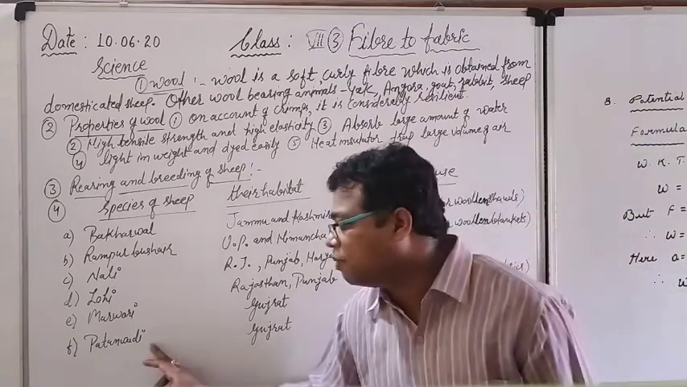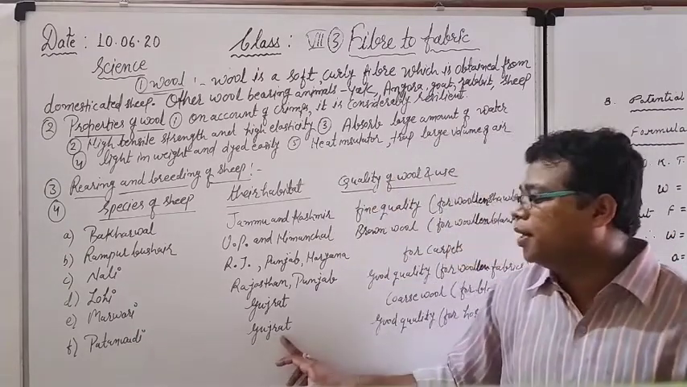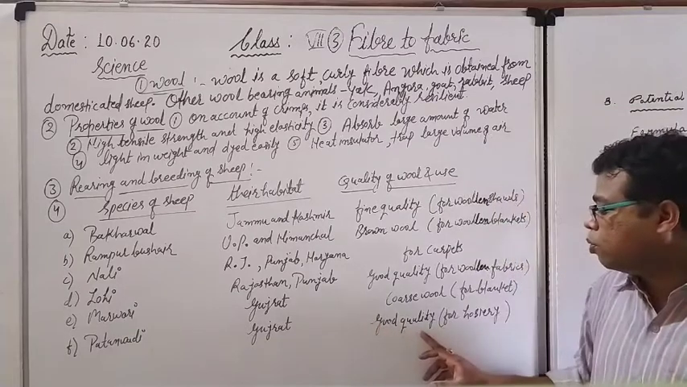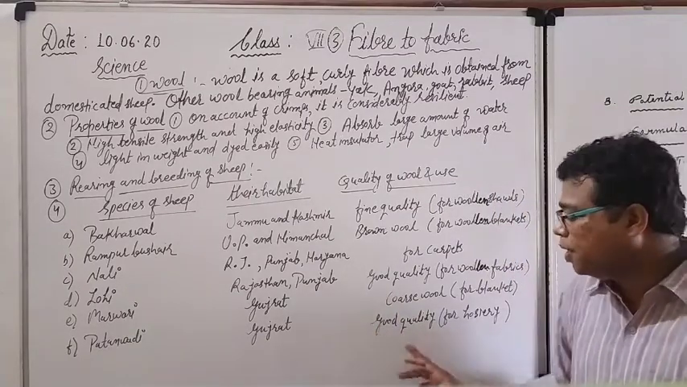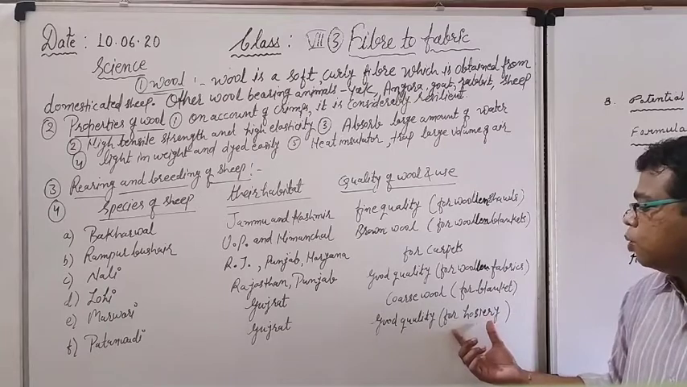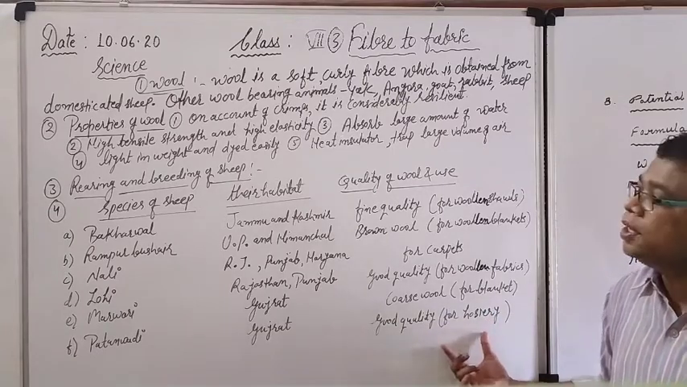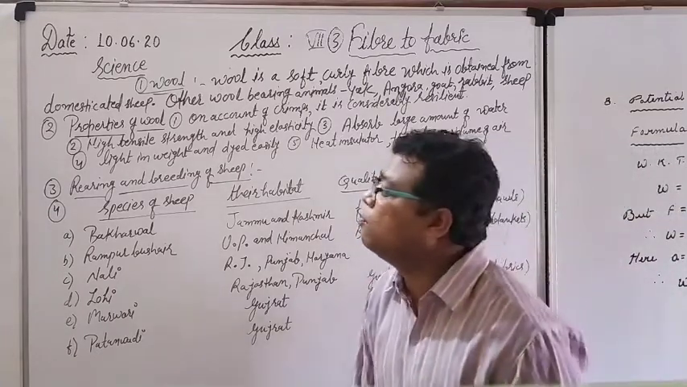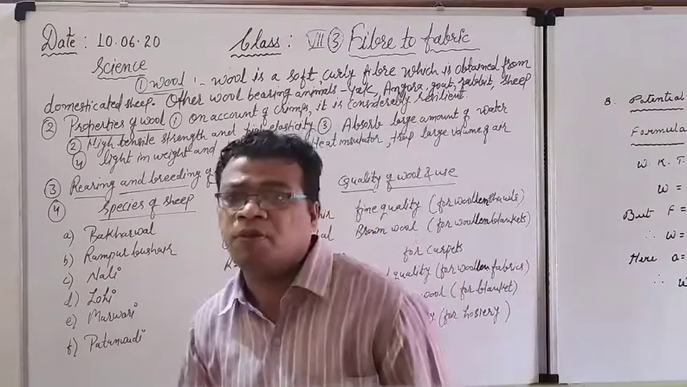Next is the Patanwadi, name, breed of the sheep, reared in Gujarat. Good quality wool is given by the Patanwadi breed of sheep, and it is used for hosiery items. Okay, hosiery items. Okay, so this is all about wool rearing, breeding, and some of the species.